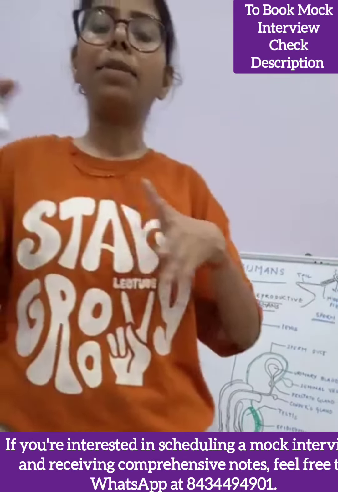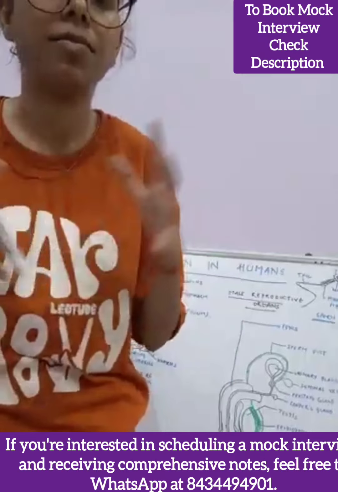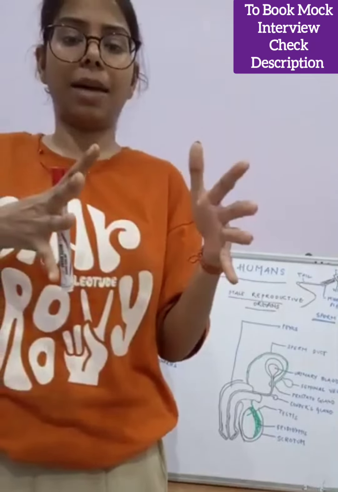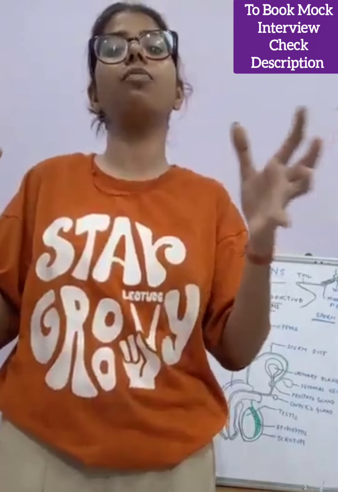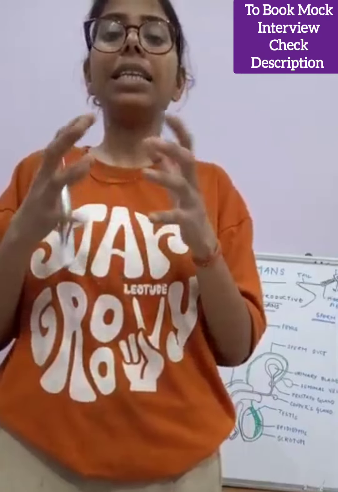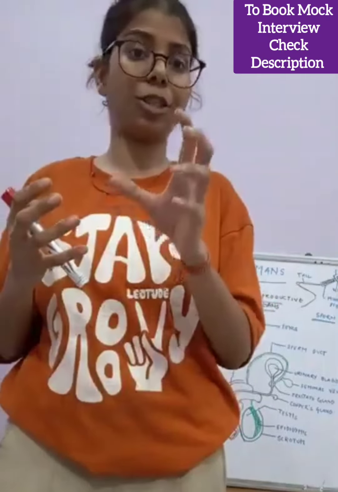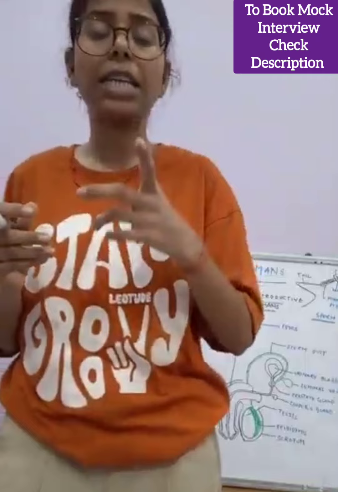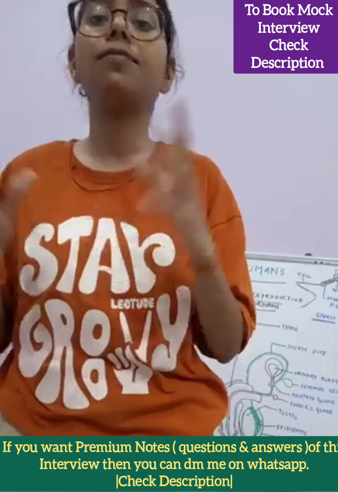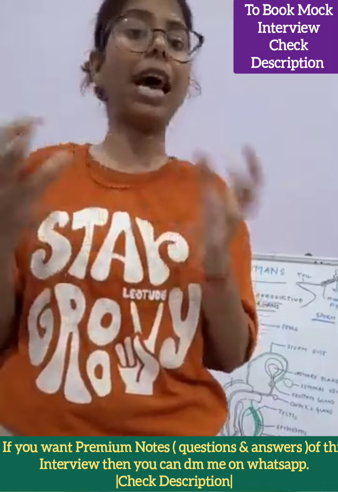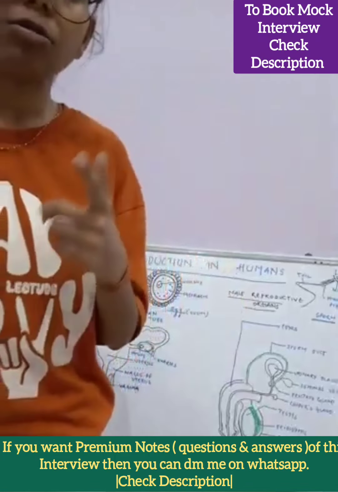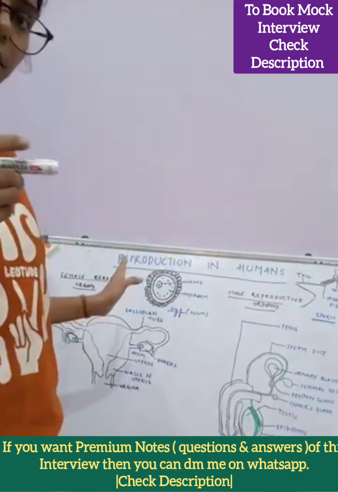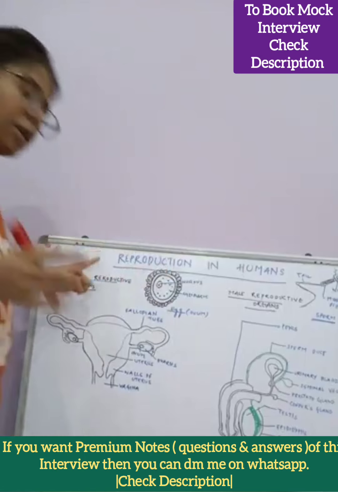Now, the first step of reproduction is fusion of the male and female gametes. First, fertilization happens. What is fertilization? It is a process in which the fusion of male and female gametes takes place, and gives rise to a new cell called a zygote, which is a single cell. For fusion they have to come together. So to know how they come together, we will go through the various reproductive organs of the male and the female. Now let's go to the female reproductive system.